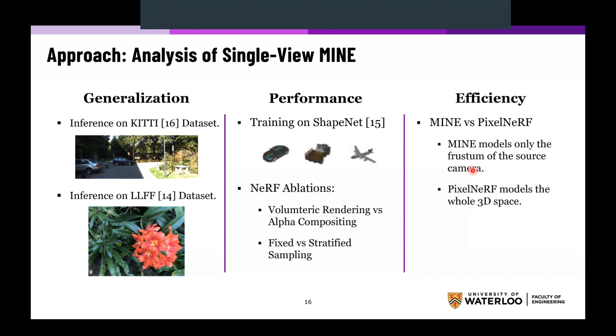Lastly, we also studied the efficiency of MINE versus a very well-known generalizable NeRF method called PixelNeRF. The intuition here is that MINE only models the frustum of the source camera, while PixelNeRF models the full 3D space, so in theory, MINE should be more efficient. However, here we study this claim and validate it in a more quantitative fashion.